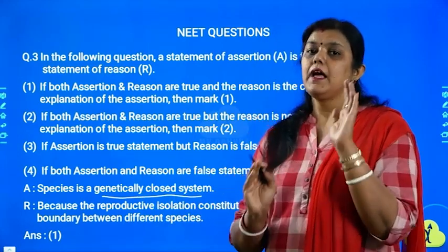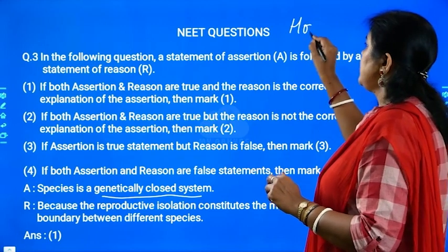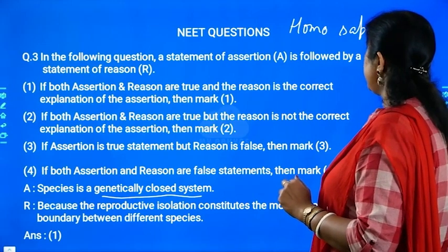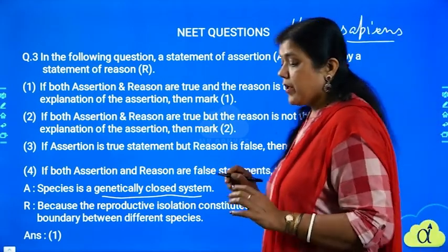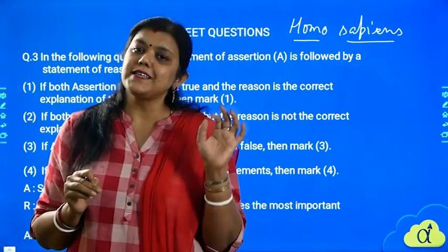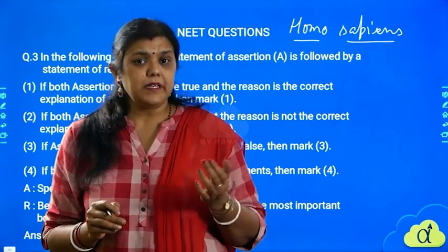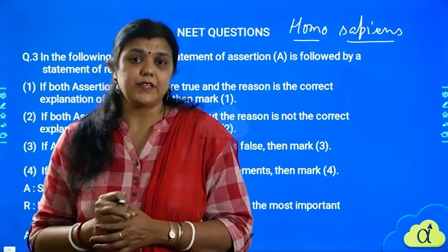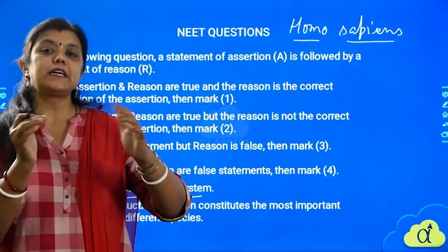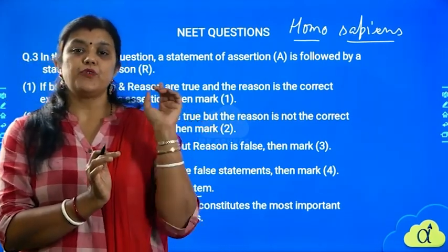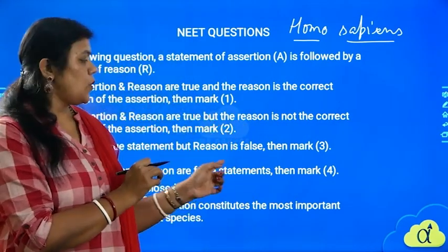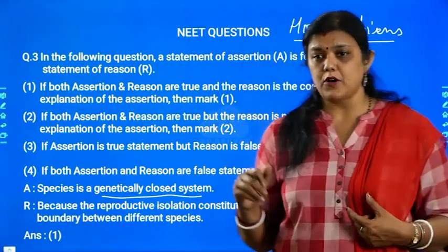They are a closed system. Let us take an example of Homo sapiens. You know the meaning of Homo sapiens by now. What are Homo sapiens? Homo sapiens are humans, right? Now, all the Homo sapiens are genetically the same. We, all the humans, contain the same number of chromosomes. Let the person be in India or any other country or any other state, that doesn't make any difference. All Homo sapiens are the same. So what we are is actually a genetically closed system. The same thing happens for a dog, for a cow, for a parrot. All these are genetically closed systems. This is one assertion and this is true. Obviously this option is true.